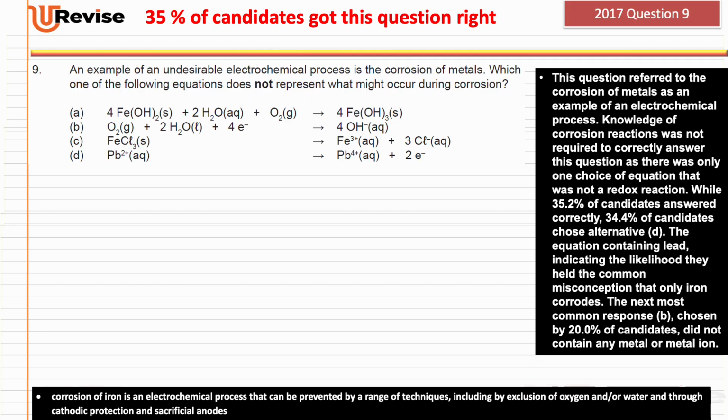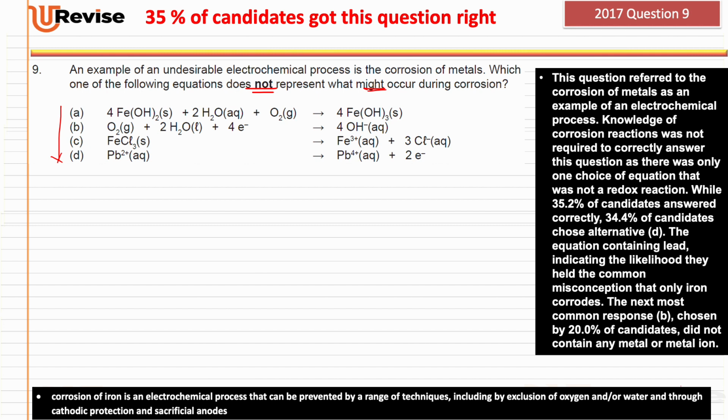Take a look at question 9 from the 2017 exam. It reads, an example of an undesirable electrochemical process is the corrosion of metals. Which one of the following equations does not represent what might occur during corrosion? We're given a list of equations here. We're going to go through them to see which one does not represent what might occur.